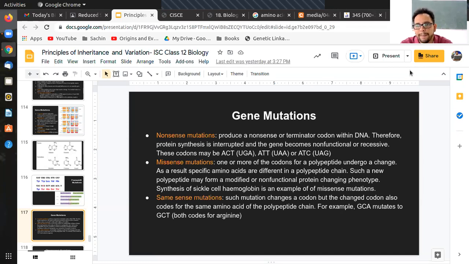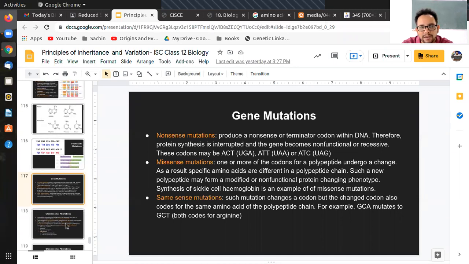Any question here? Anyone? I hope you have understood what is nonsense, missense, and same sense. Nonsense leads to stop codon, missense leads to non-functional protein, and same sense leads to no change. There is a change in the nucleotide, but there is no change in amino acid. So ultimately, no change in the protein. So that is what the different gene mutations are. Any question here? If not, we will stop here for today.